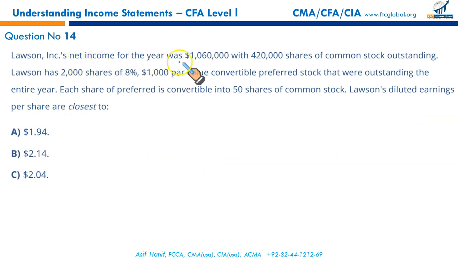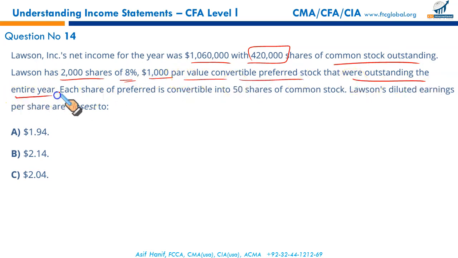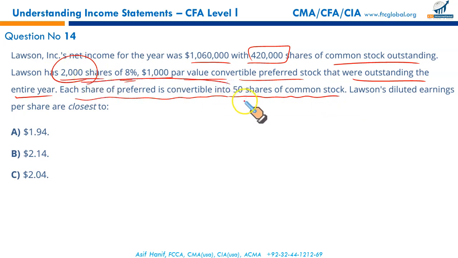Lawson Incorporated's net income for the year was 1.06 million with these many shares outstanding. Lawson had 2,000 shares of 8% $1,000 par value convertible preferred stock that were outstanding the entire year. Each share of preferred is convertible into 50 shares of common stock. How many shares of preferred stock are there? 2,000. 2,000 times 50 means 100,000 common shares will become available once the preferred stock is converted into common stock. We need to calculate the diluted earnings per share.